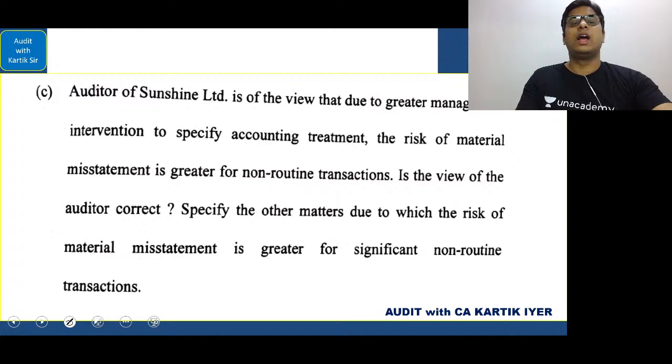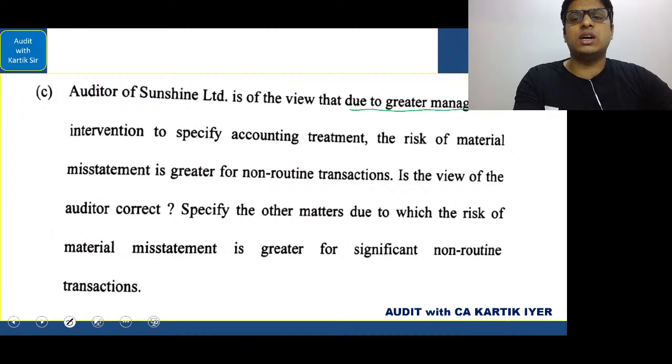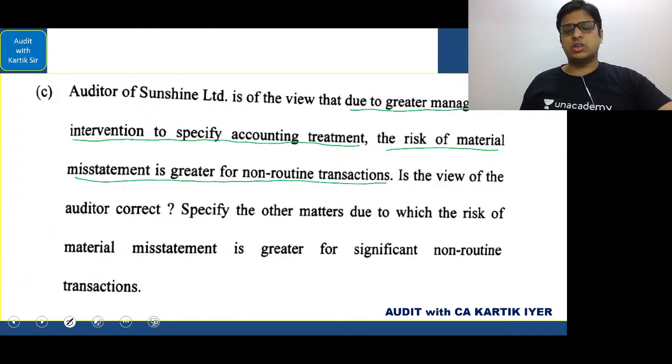Okay, let's see this. The auditor of Sunshine Limited is of the view that due to greater management intervention to specify accounting treatment, the risk of material misstatement is greater for non-routine transactions. Is the view of the auditor correct? That is the first part. Second, specify the other matters due to which the risk of material misstatement is greater for significant non-routine transactions. So is the view of the auditor correct? The answer is yes, of course, correct.